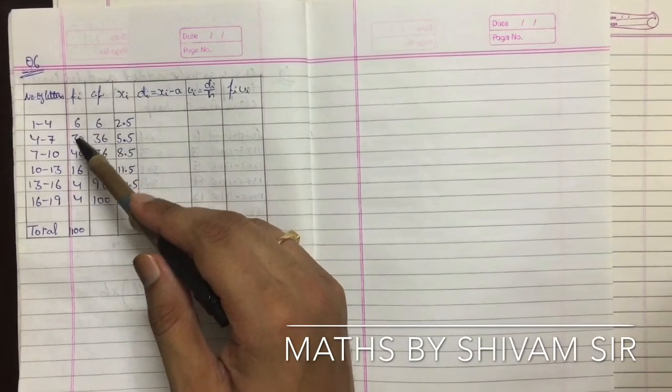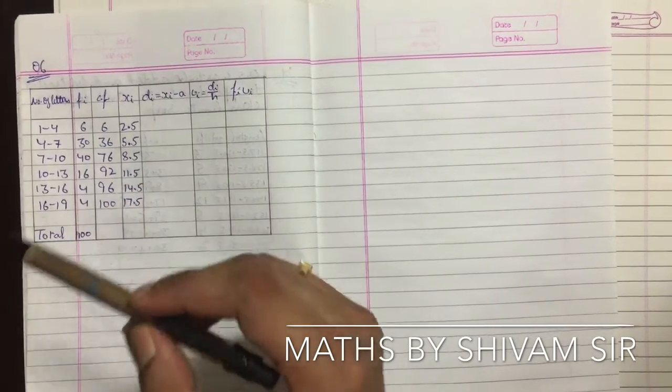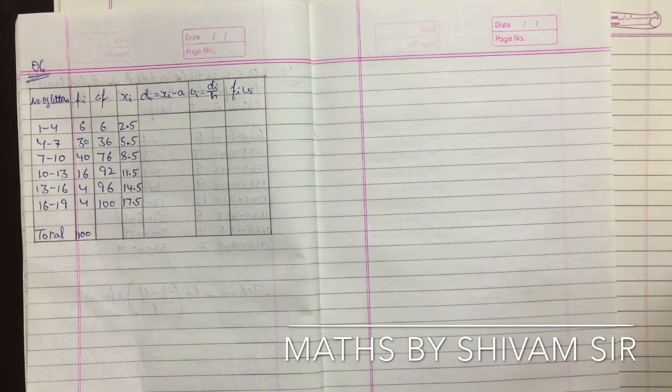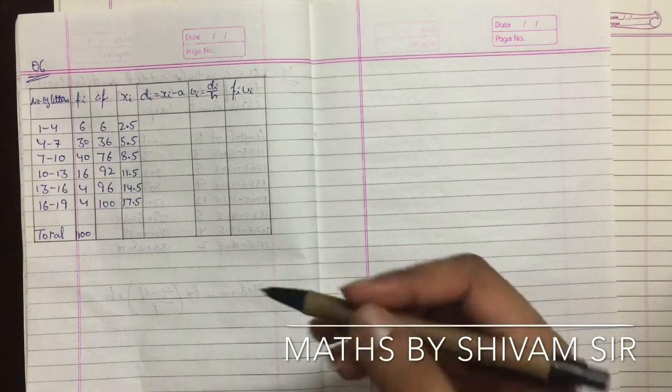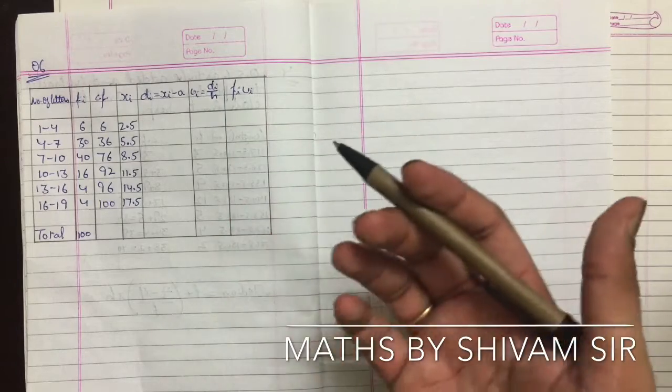Frequency is 6, 30, 40, 16, 4 and 4. We have to determine the median number of letters, find the mean number of letters, and also the modal size. We all know whenever we have to determine mean, mode and median, all three of them,